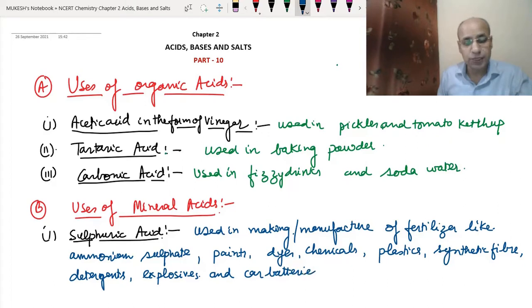These days most of the time we get dry batteries, but some batteries at home and in trucks require regular maintenance, like regularly putting water into them. That water is acidic water that contains sulfuric acid, very mild sulfuric acid. So sulfuric acid is used in the manufacture of fertilizers like ammonium sulfate, paints, dyes, chemicals, plastics, synthetic fibers, detergents, explosives, and car batteries. Now the second one we have is nitric acid.